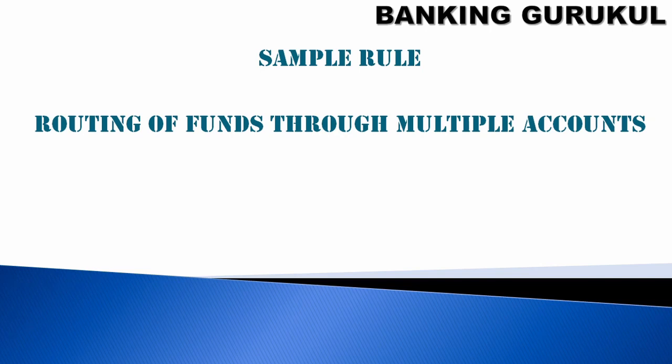And one more sample rule, routing of funds through multiple accounts. Amounts will be credited to one account in small pieces, like 1 lakh, 5 lakh, 10 lakhs will be credited to one account. From there it will be transferred to multiple accounts, 1,000, 5,000, 2,000, 3,000. Then this is also a suspicious transaction.